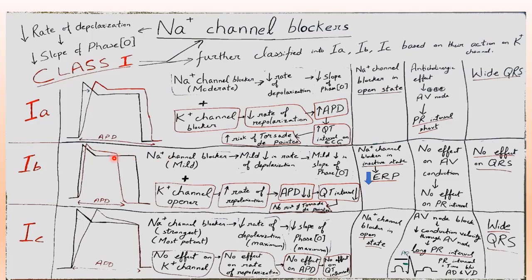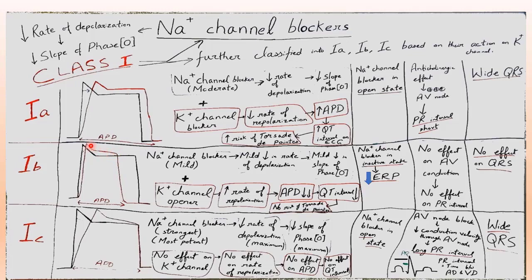As shown in this diagram, you can see the depolarization rate is decreased but is very mild. There is a very mild decrease in the slope of phase 0 as shown in the graph. Since they are potassium channel openers, what will happen? That will increase the rate of repolarization.